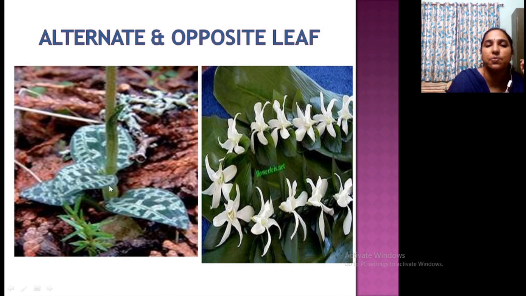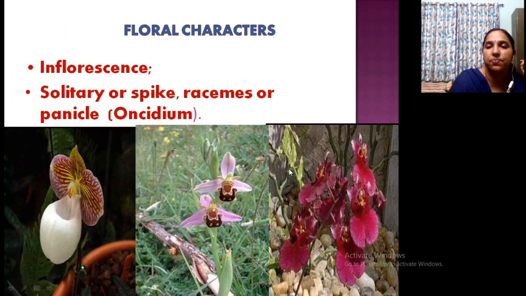See, distichous means like this, that cover on the stem. Likewise, this is the leaf cover on the stem, distichous, opposite or whorled. See how the leaves are arranged.